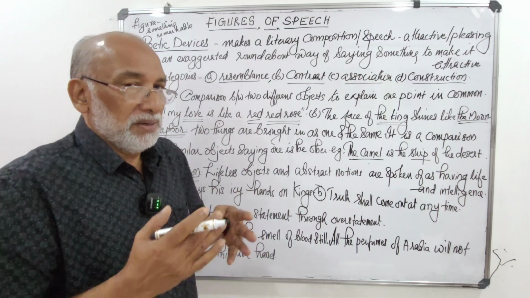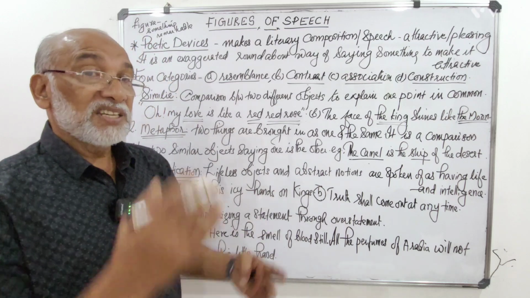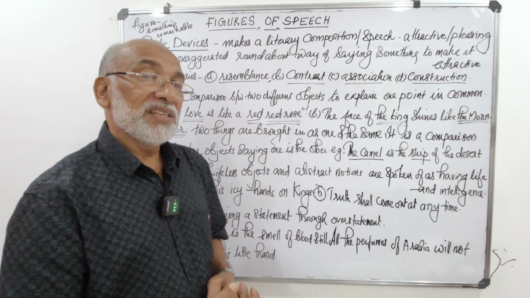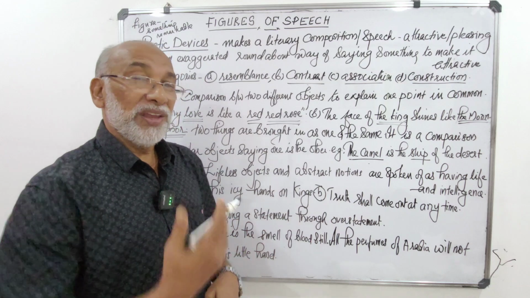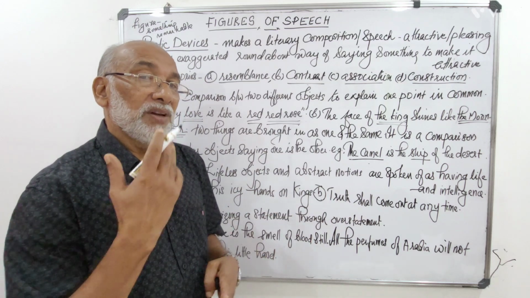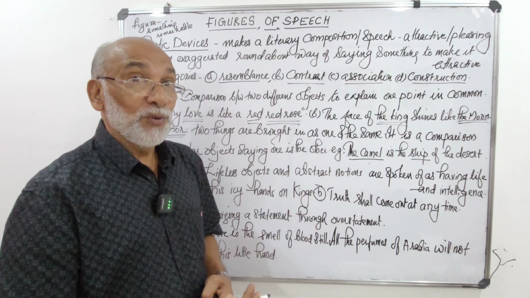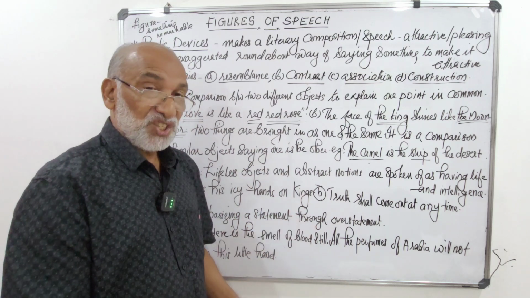Okay, people, human beings, we have life, we have intelligence, we can move. In the same way, abstract qualities like truth, loyalty or anything like that are also said to have the capacity, the ability to move like human beings, and they appear on the stage.